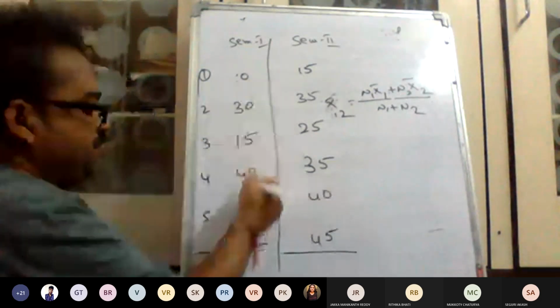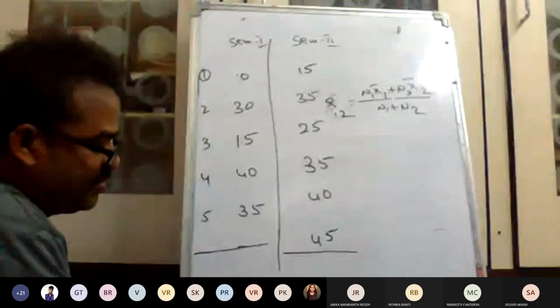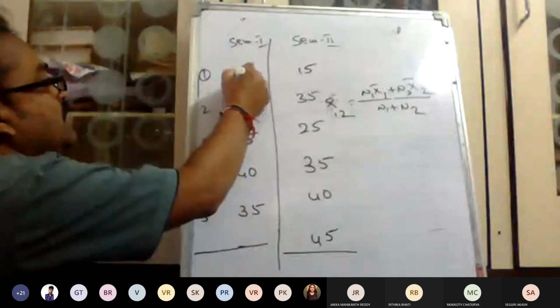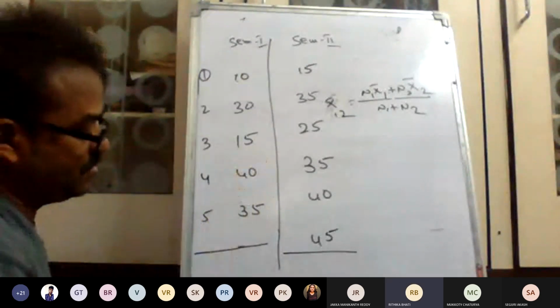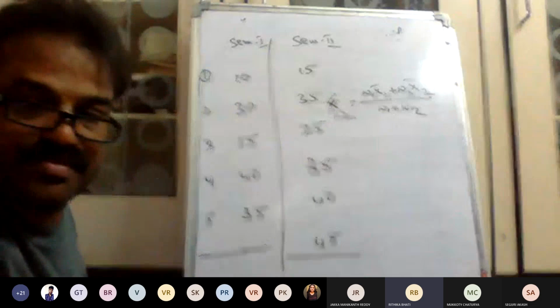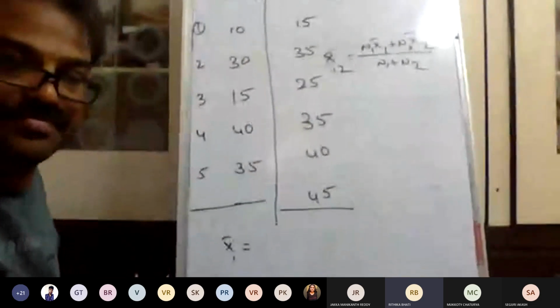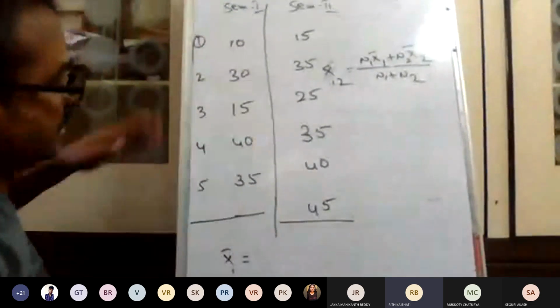Now, what is this sum? Arithmetic mean 1 is equal to, what is the sum? 10. Sir, we are unable to see the bottom, sir. Down, we are not able to see. Okay. Yes, sir. See here.